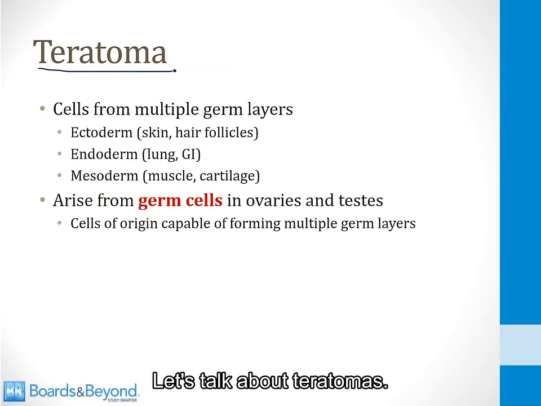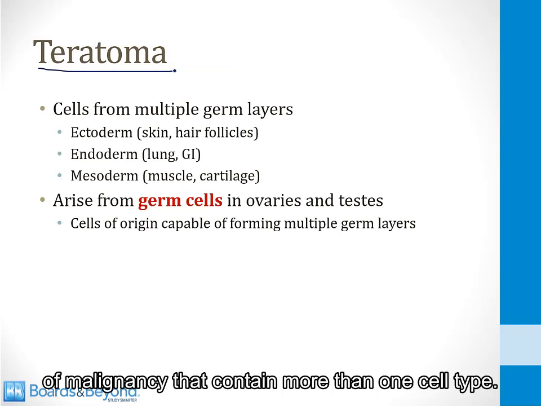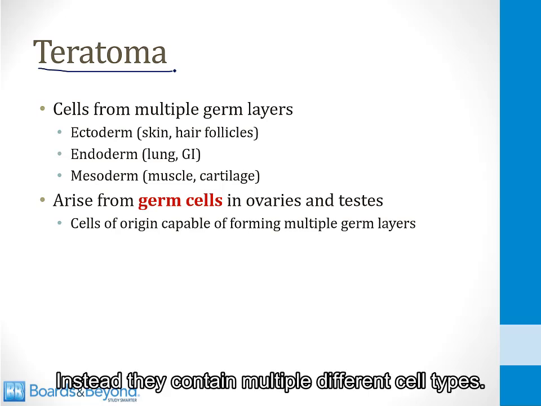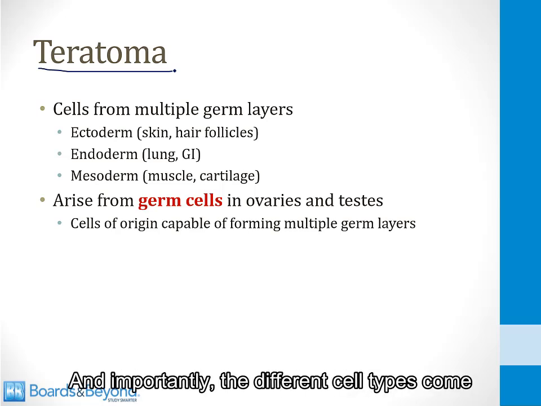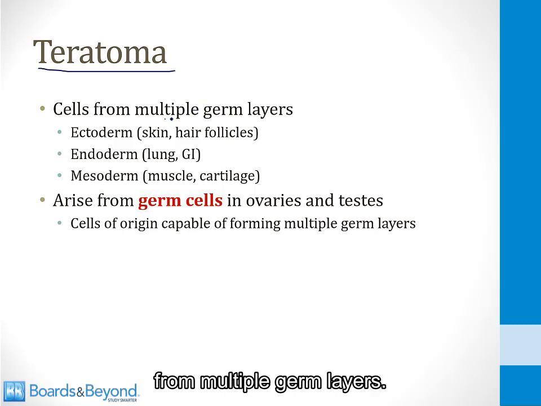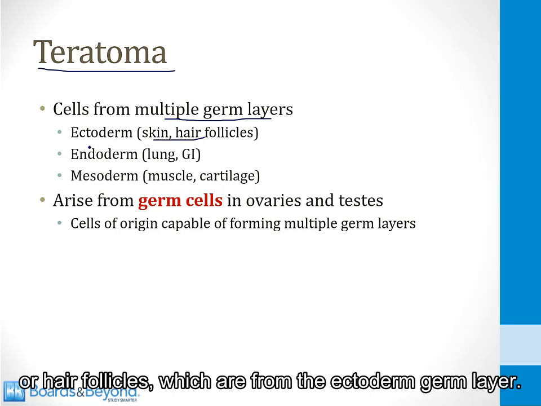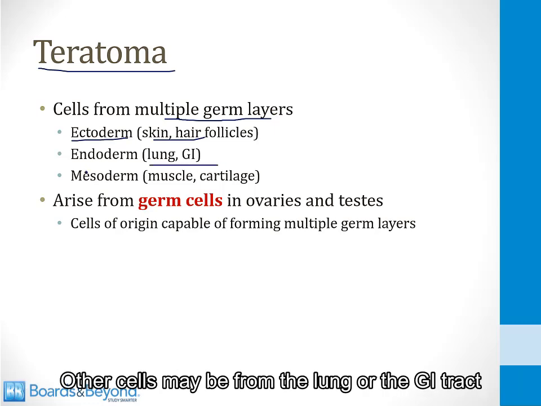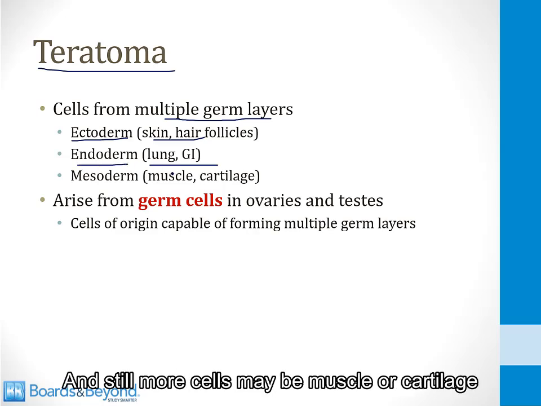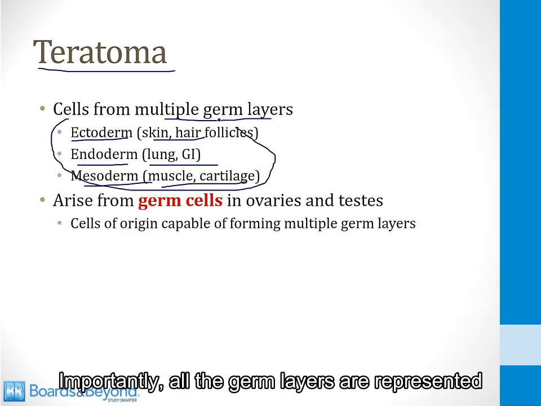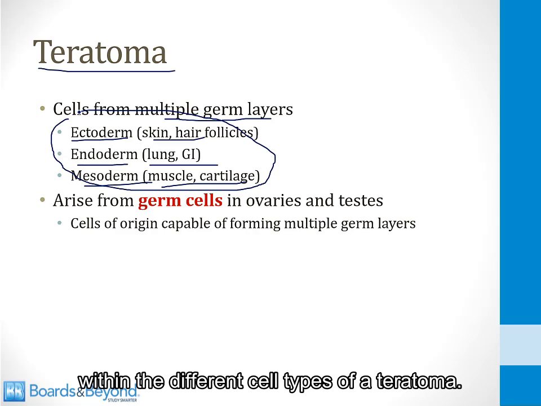Let's talk about teratomas. These are a special form of malignancy that contain more than one cell type. So they don't just contain skin cells or lung cells or muscle cells. Instead, they contain multiple different cell types. And importantly, the different cell types come from multiple germ layers. So for example, there may be some cells like skin or hair follicles, which are from the ectoderm germ layer. Other cells may be from the lung or the GI tract, which is part of the endoderm, and still more cells may be muscle or cartilage, part of the mesoderm. Importantly, all the germ layers are represented within the different cell types of a teratoma.